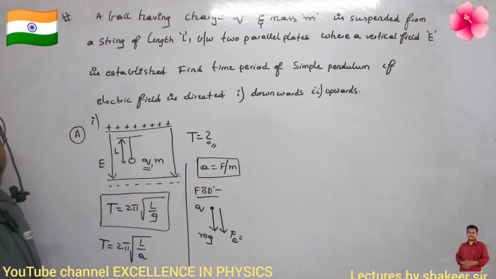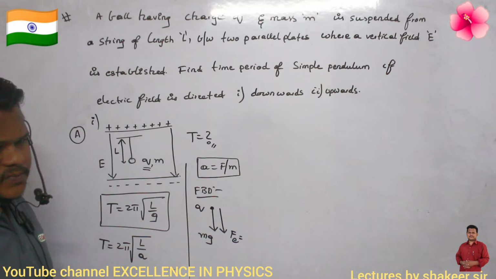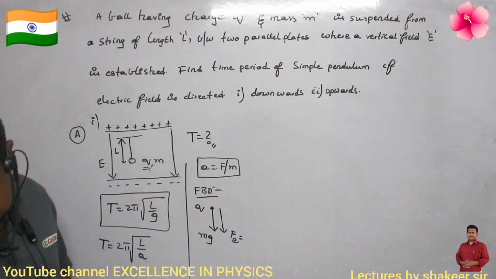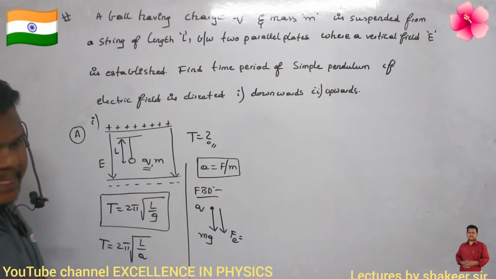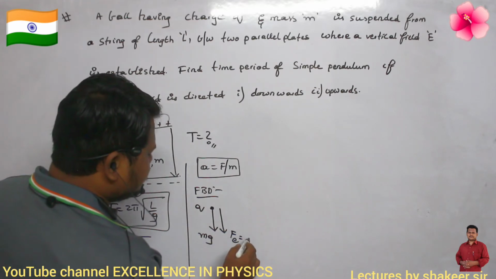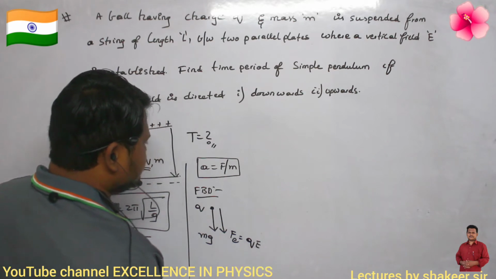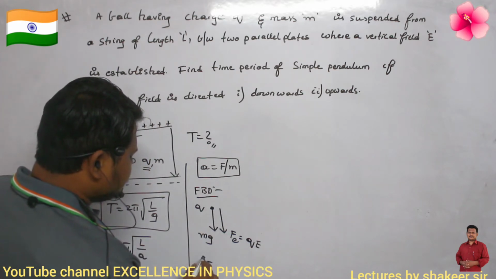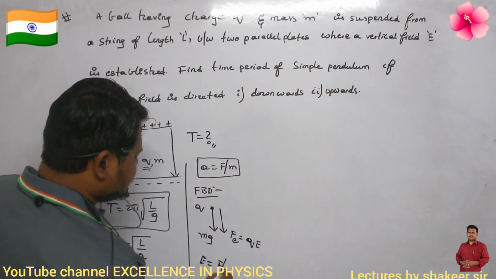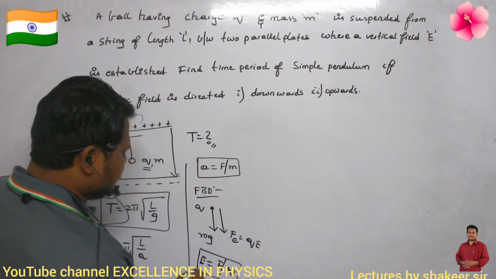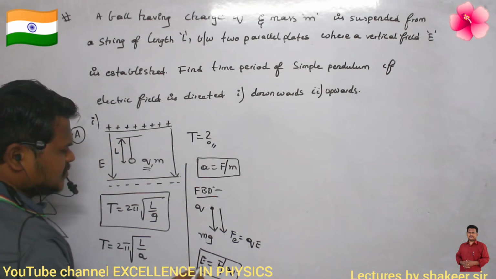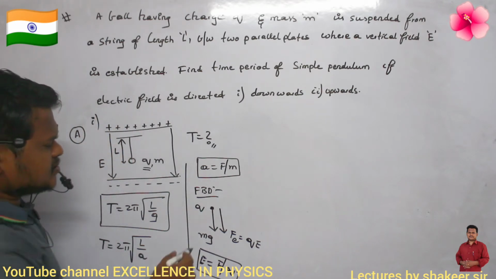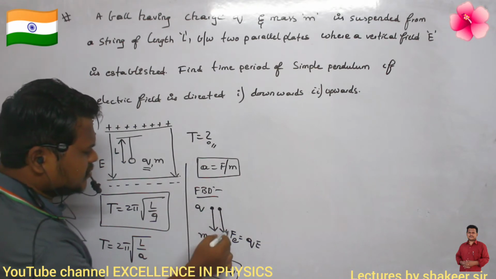How can I calculate it? The force due to the electric field is F equals q into E. This is the definition of electric field, no? E equals the force experienced per unit test charge. So F equals qE. Clear? Now two forces are acting in the downwards direction.